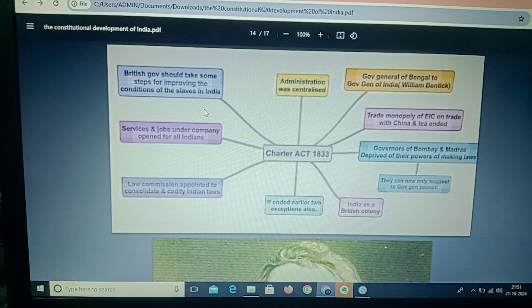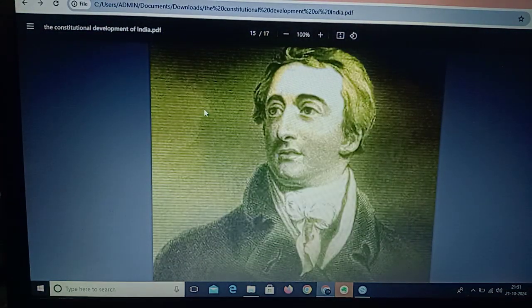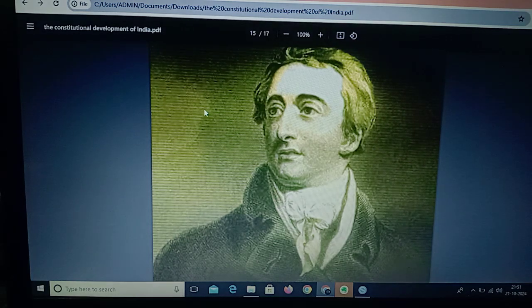So let's understand the Charter Act of 1833. It made the Governor General of Bengal the Governor General of India and vested in him all civil and military powers. So Lord William Bentinck became the first Governor General of India. He is the person, Lord William Bentinck. It ended the activities of the East India Company as a commercial body, which became purely an administrative body. Once it acted as a commercial body, but through the Charter Act of 1833 it became purely an administrative body.